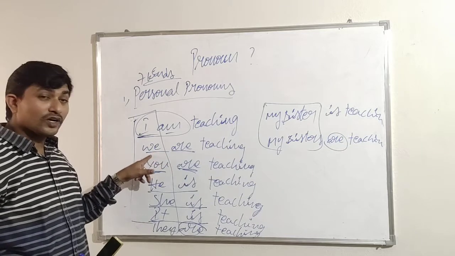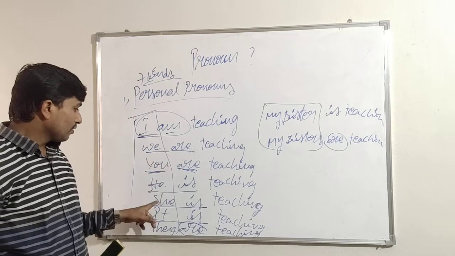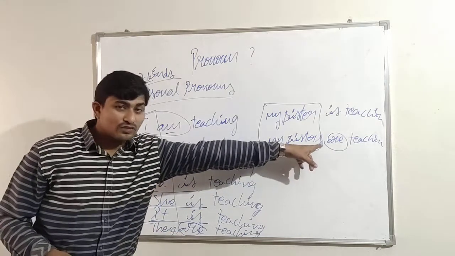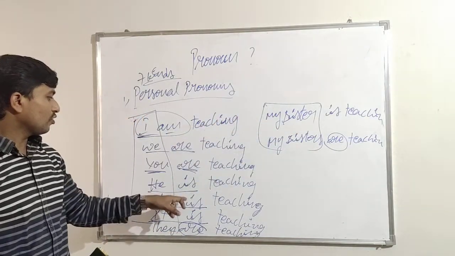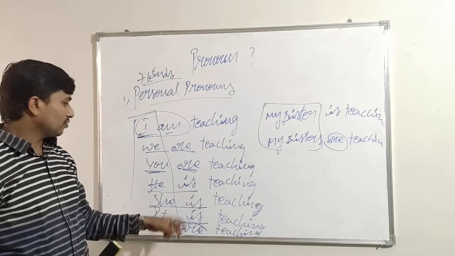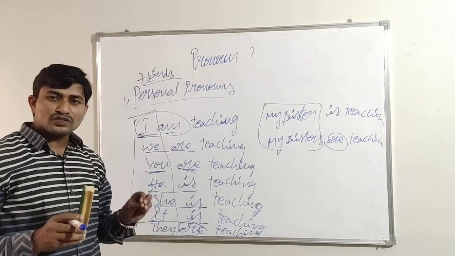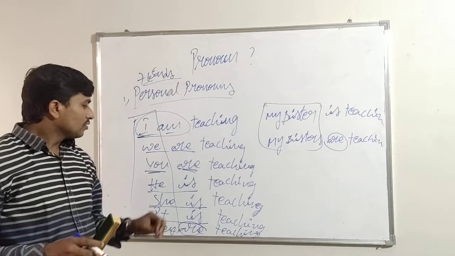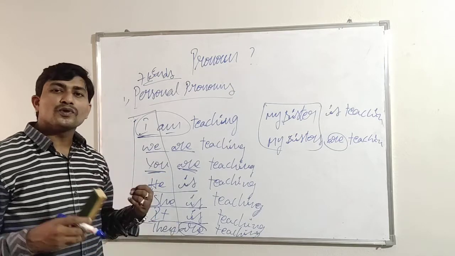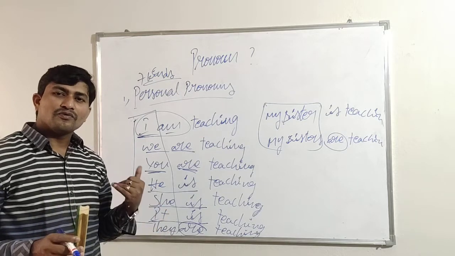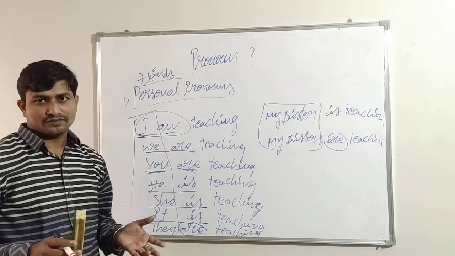We is a plural number, that's why we are. They plural number, that's why they are. Sisters plural number, that's why sisters are. The rest are followed by the singular be form because they are singular numbers. So singular numbers follow singular verbs, plural numbers follow plural verbs. Have you understood? Either verb form or be form.